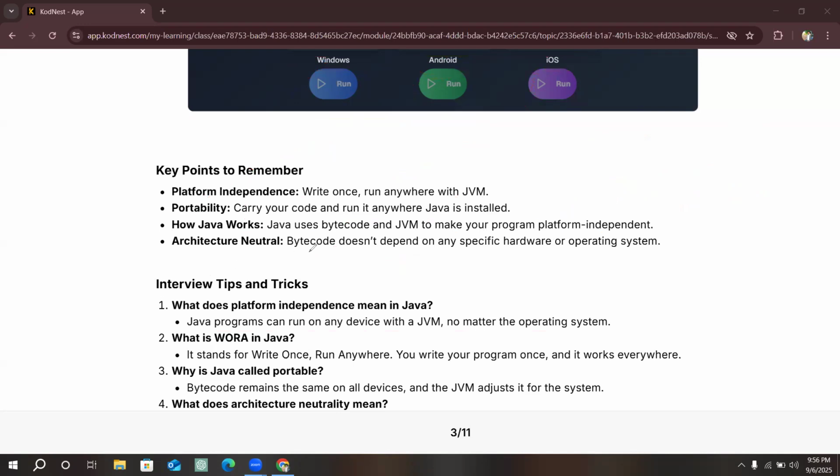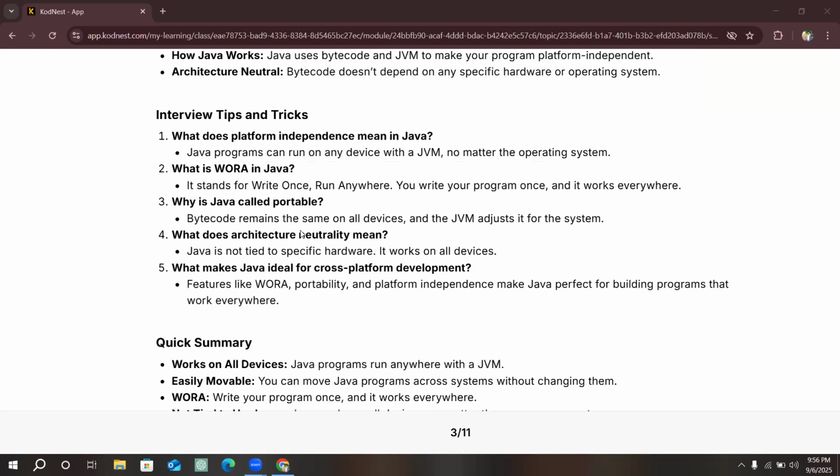And now we'll see the interview tips. You can see here, what does platform independence mean? As we saw, Java programs can run on any device with a JVM, no matter the operating system. This is known as platform independence in Java.